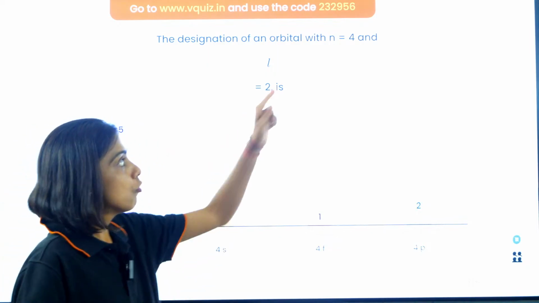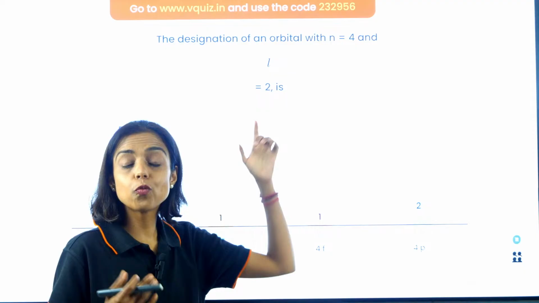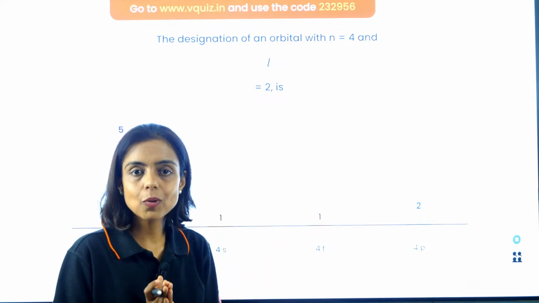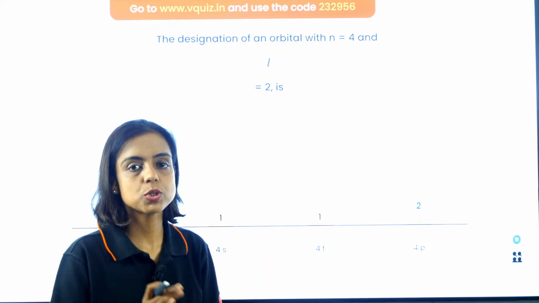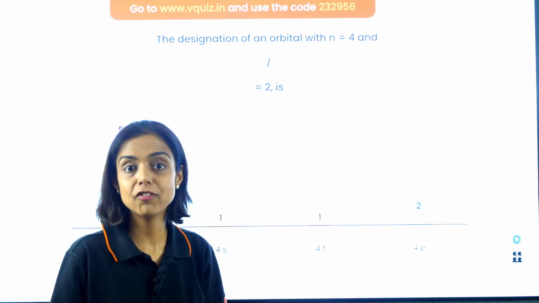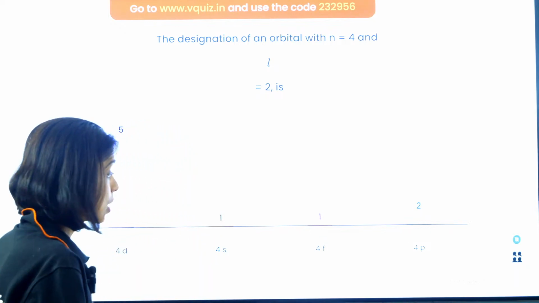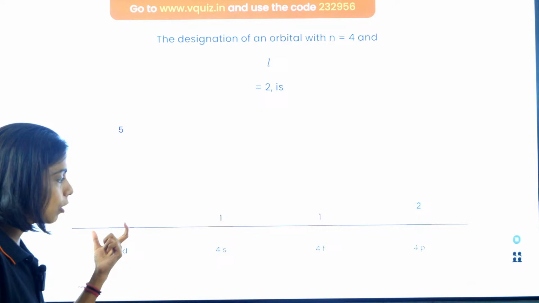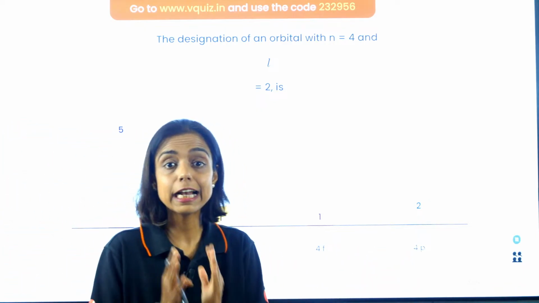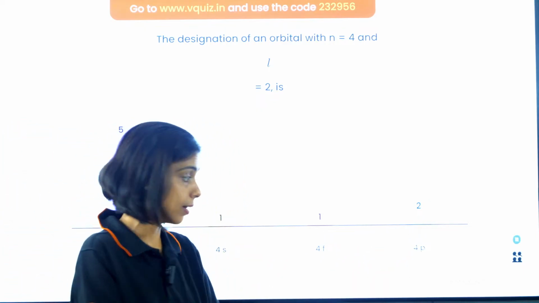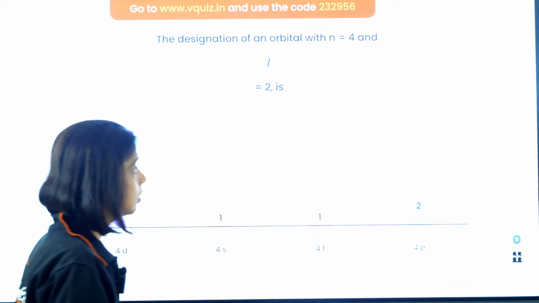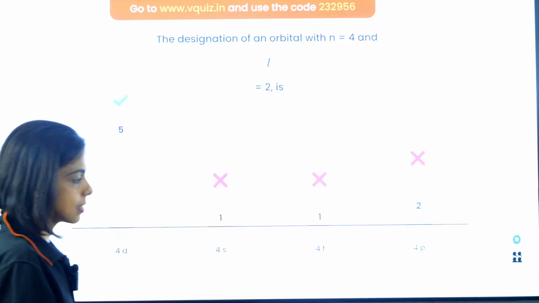Okay. Fourth shell, L is 2. To which subshell? If azimuthal quantum number is 0, it is S subshell. If it is 1, it is P subshell. If it is 2, it is D subshell. So it has to be 4D, guys, not 4S or 4P. L equal to 2 means D subshell. So indeed the answer is A.